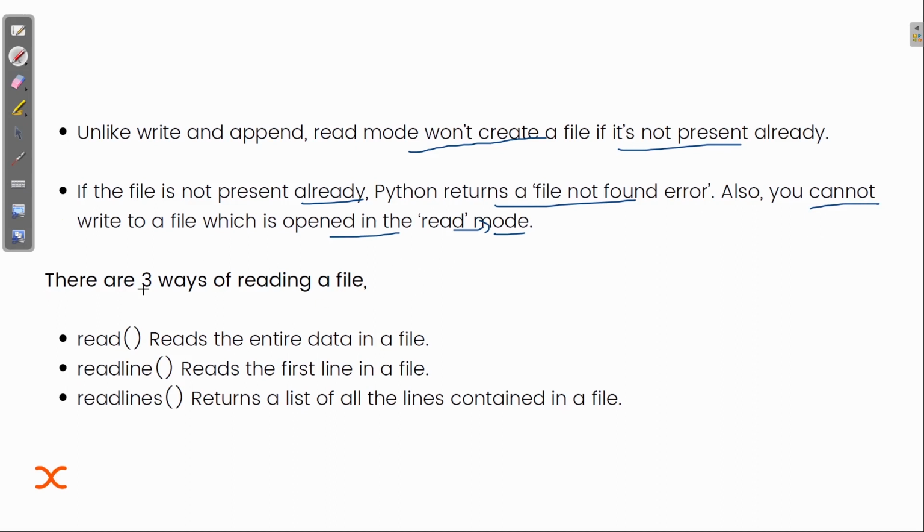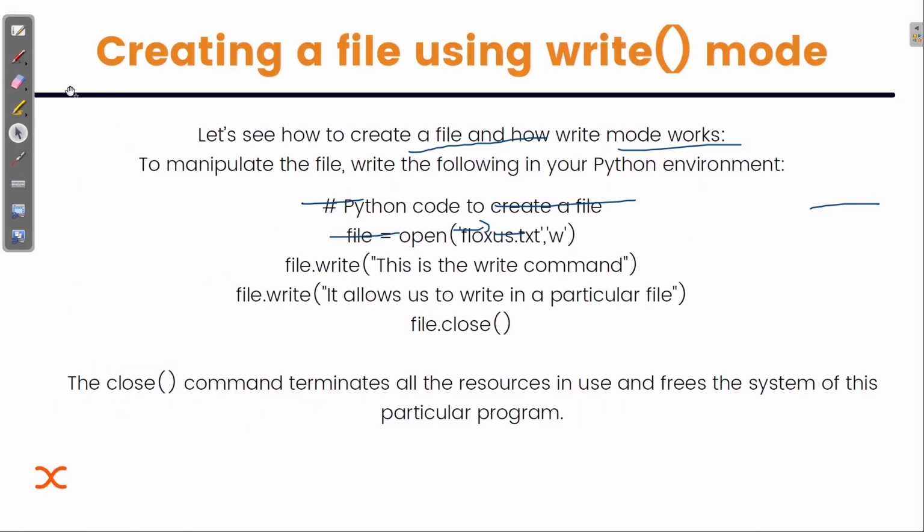So there are three ways of reading a file. I've already explained: the read function, then the readline function, then the readlines function. These read the entire data, only one line, and then all the lines, forming them as the elements of a list. Next we have the write operation, or write function. We can use the write function in the write mode, as we can see here.